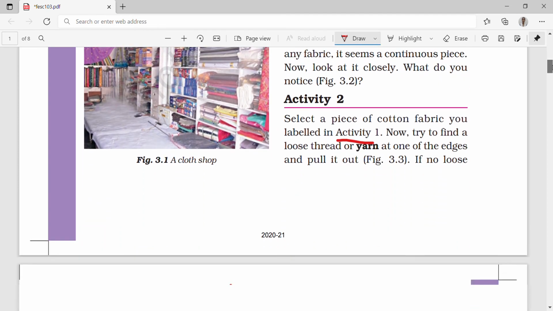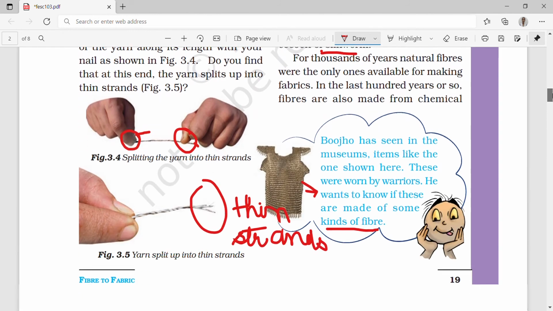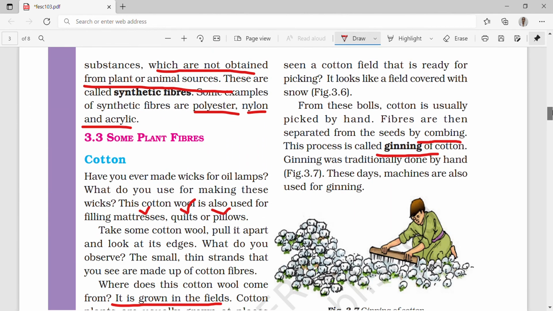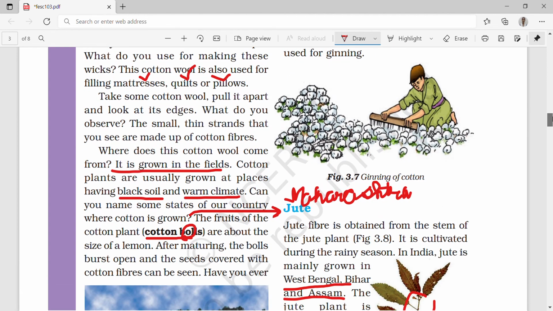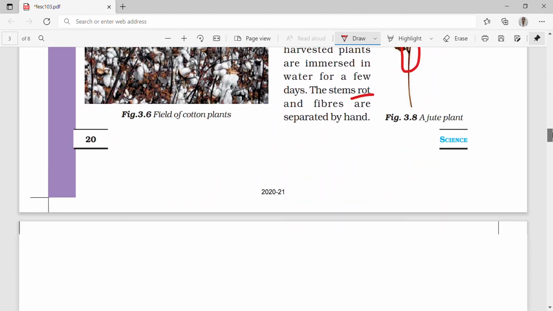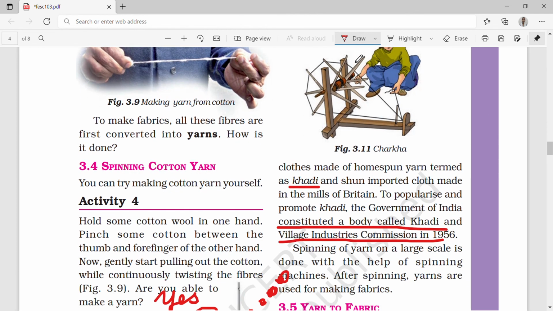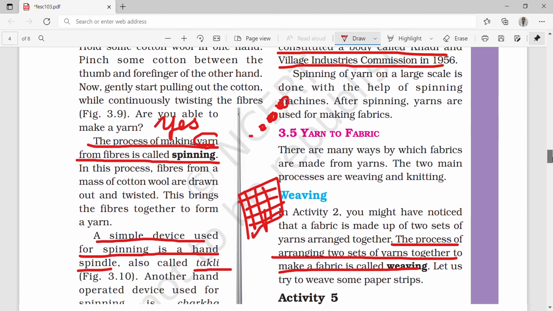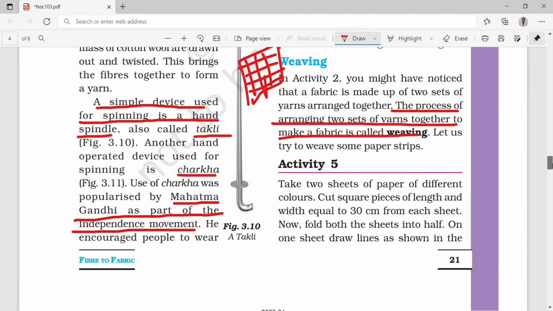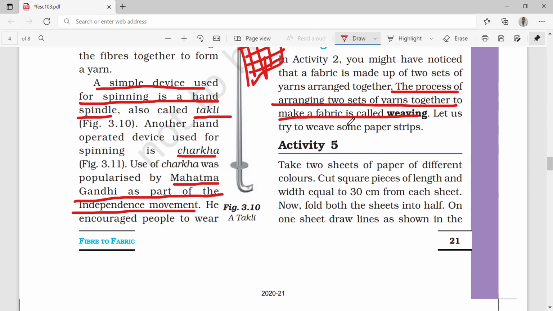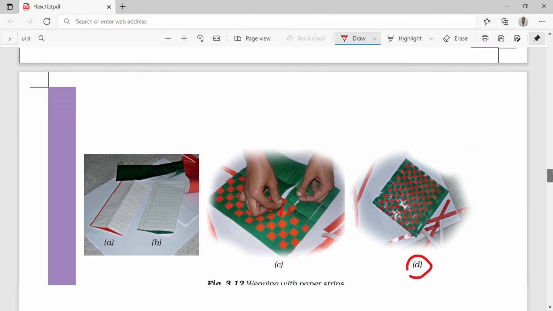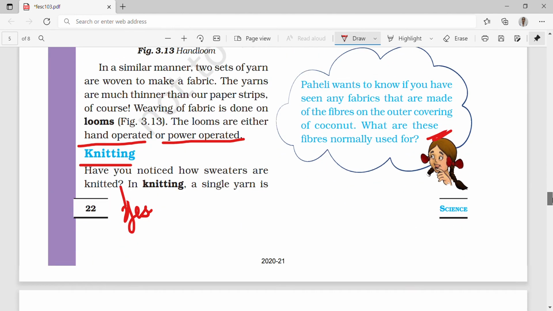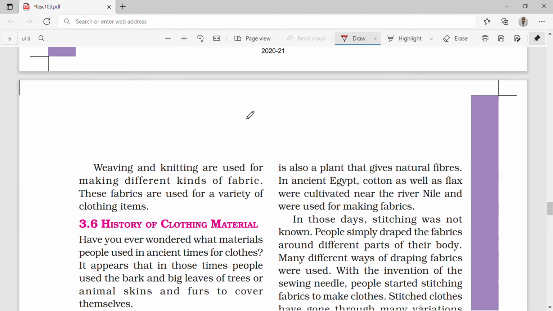We learned fibers, synthetic fibers, cotton balls, jute, yarns, how the yarns are converted, spinning cotton yarn, yarn to fabric, weaving, the charkha, spindle, kakli, weaving and knitting. We learned weaving and knitting are used for different kinds of fabric. These fabrics are used for a variety of clothing items.